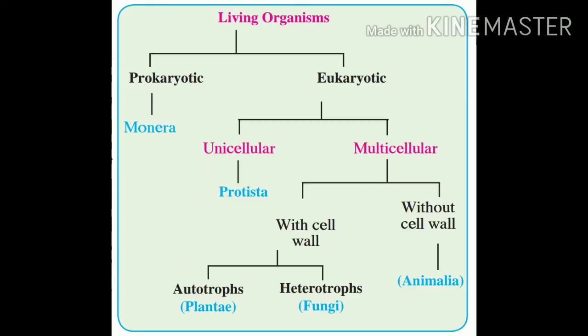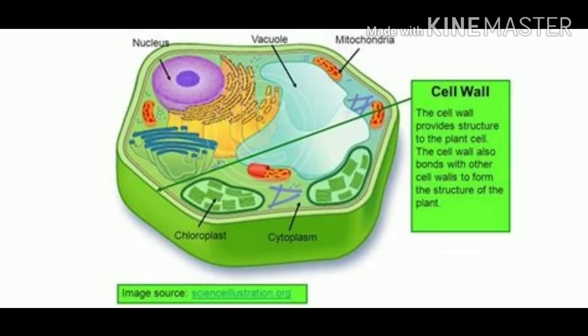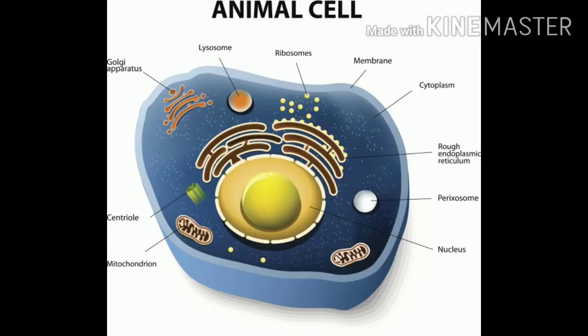Plant cells contain a cell wall because plants cannot protect themselves from bad conditions. Thus, the cell wall protects their cells. On the other side, organisms such as animals can protect themselves from bad conditions such as rain and storm. Thus, they do not have a cell wall.